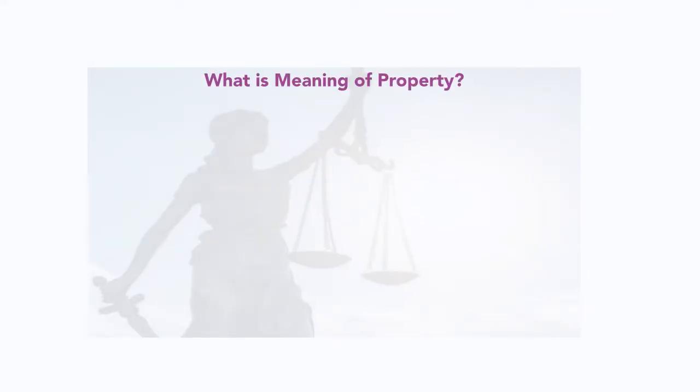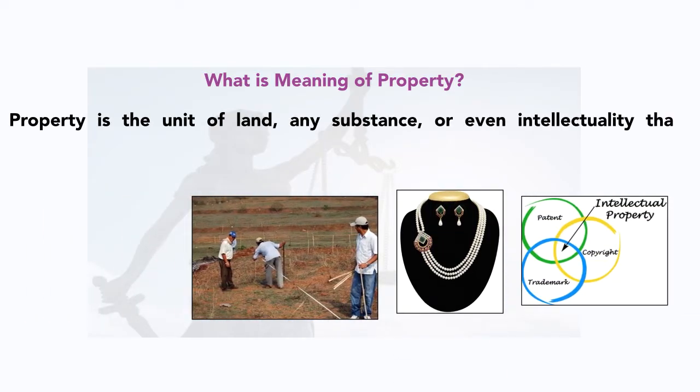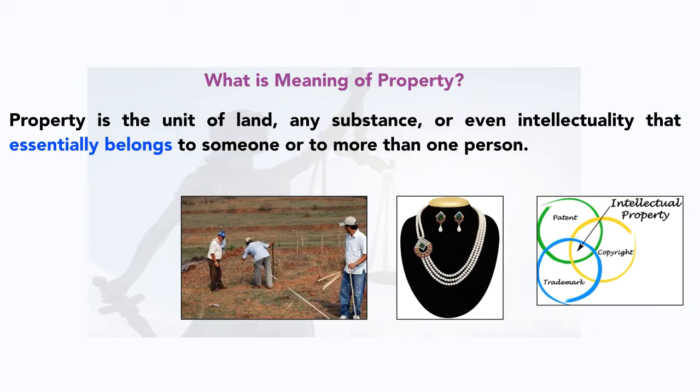What basically does property mean? Property is the unit of land, any substance or even intellectuality that essentially belongs to someone or to more than one person. So, what does property mean? That property could be anything, a unit of land, substance, an object or even intellectuality, and which has some value. Please keep in mind, which has some value. Without value, no property can be called property. So, the meaning of property is like this.